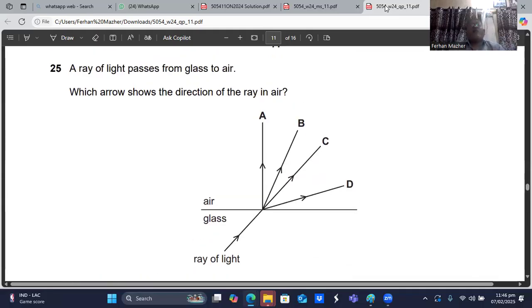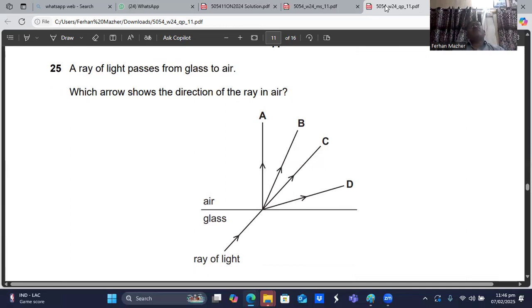Question 25. A ray of light passes from glass to air. Which arrow shows the direction of the ray in the air? So the light is entering from glass into the air, because in the glass the speed of the light is slow, and in the air the speed of the light is faster.